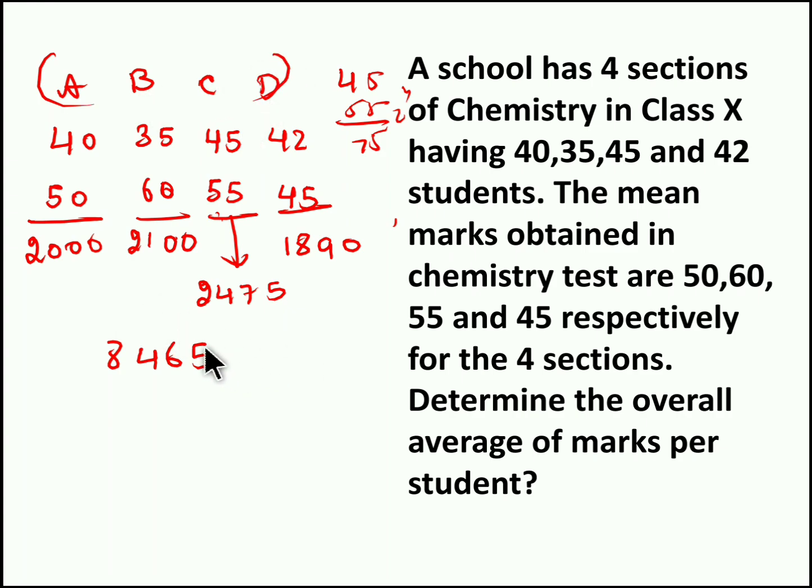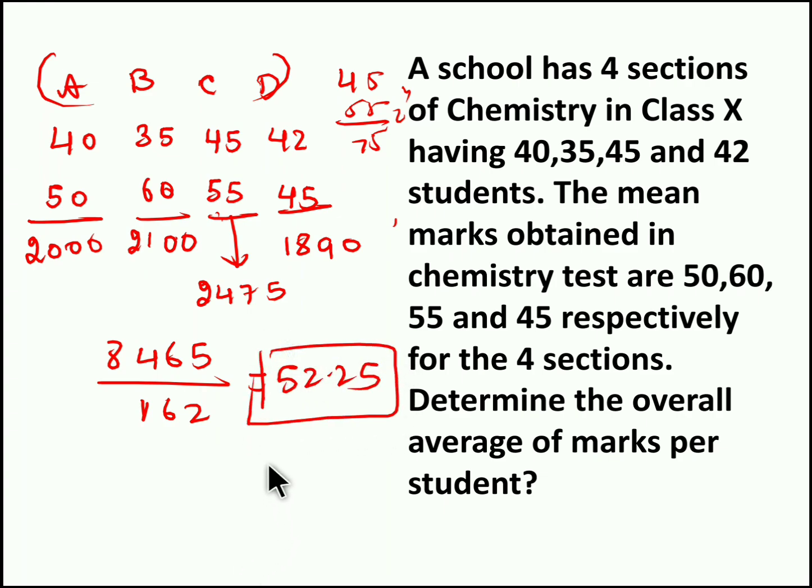Now what we have to find? Average mark of the single student. So totally we have 40 plus 35 plus 45 plus 42, 162 students. Now what is the average? 8465 by 162, we get 52.25. So 52.25 is the average mark obtained by each student for the chemistry test.